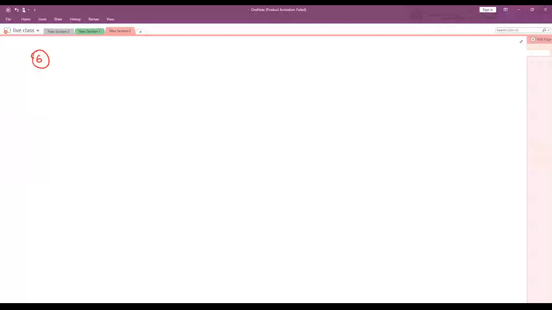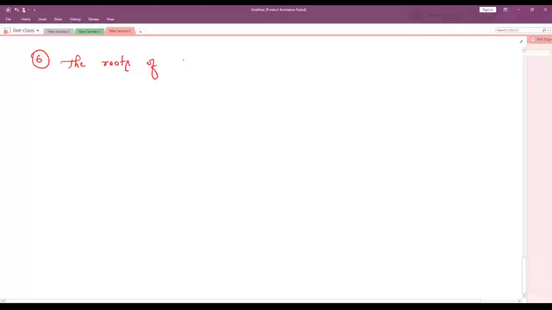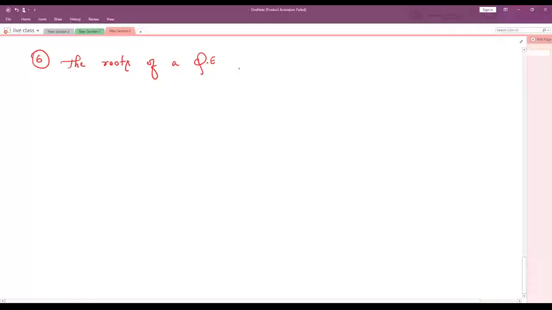Very good. Now, next question. Very easy and simple question. Let me see who will answer this. The roots of a quadratic equation, I'll just write as QE. You have to understand, it is a quadratic equation.